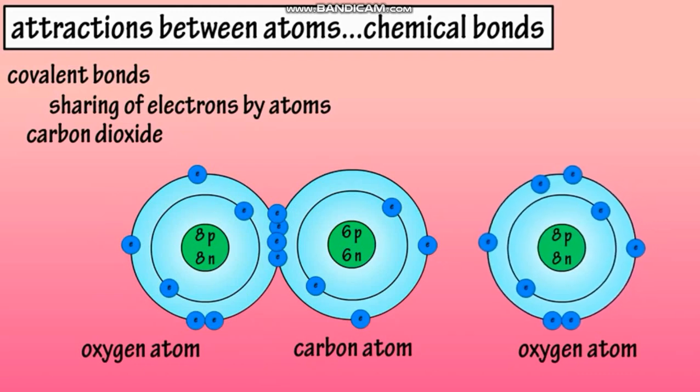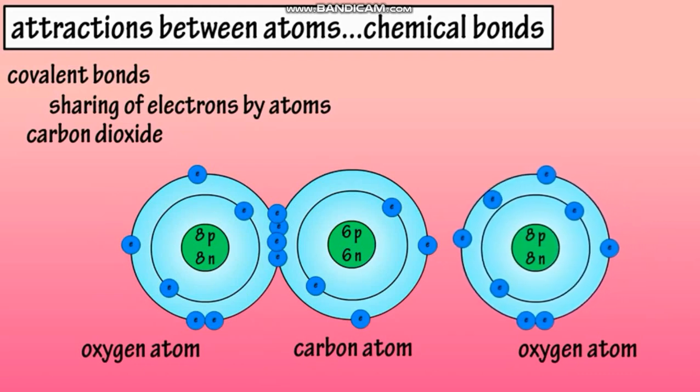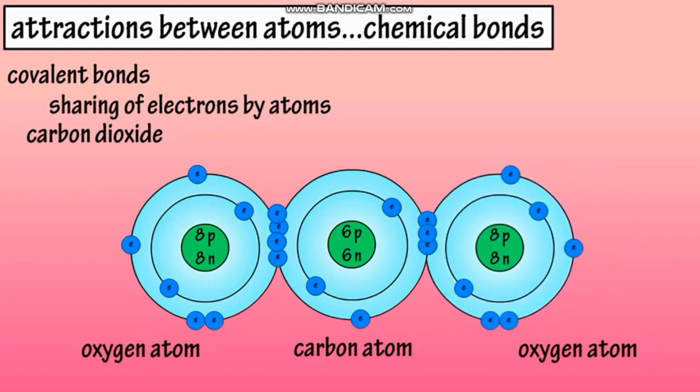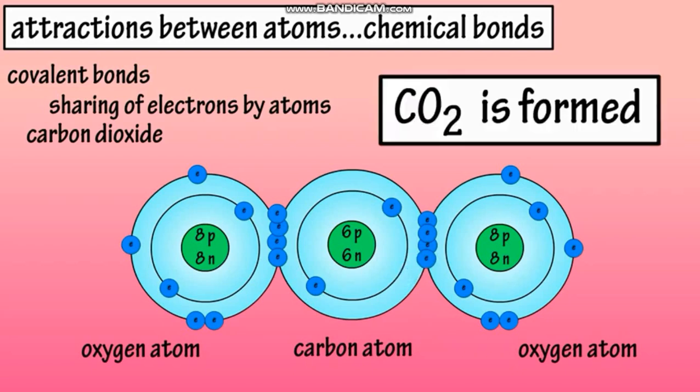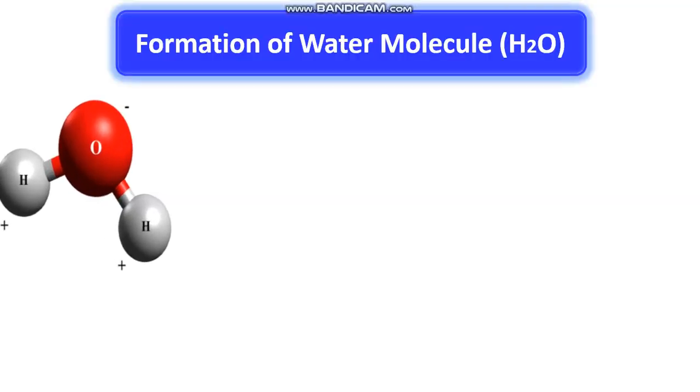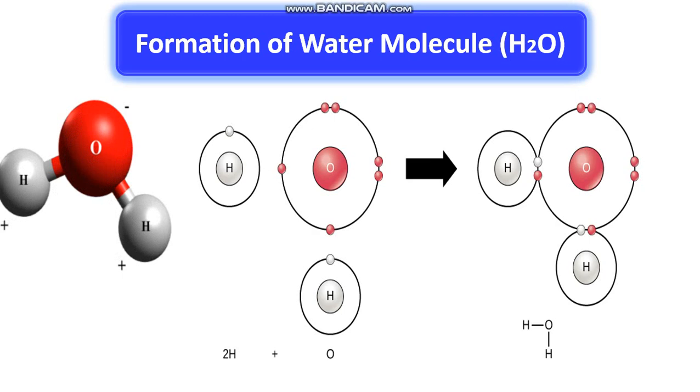As a result, the outermost shell of this oxygen atom is completed. Now the second oxygen atom will move closer, and it would share its remaining 2 electrons, and carbon atom will also share its electrons with this oxygen atom. So if we count, then the outermost shells of all of these three atoms are complete and carbon dioxide molecule is formed. Another example of covalent compound is water molecule, which is formed as a result of covalent bonding.